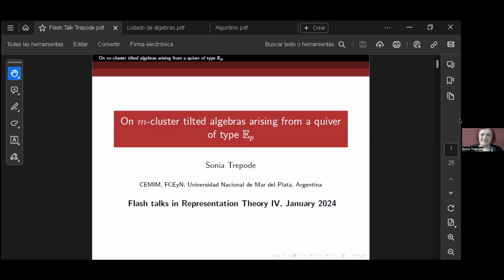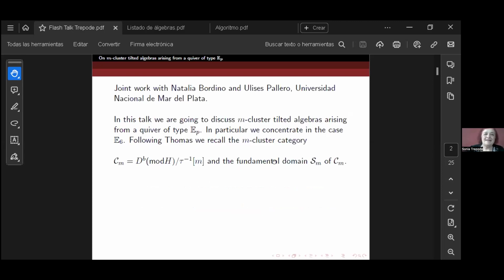I will talk about M-cluster tilted algebras arising from a quiver of type E_p. This is joint work with Natalia Bordino and Ulises Pallero, who is my PhD student at Universidad Nacional de Mar del Plata. In this talk, we are going to discuss M-cluster tilted algebras of type E_p. In particular, we will concentrate on the case E6.